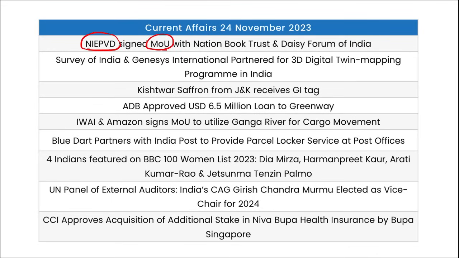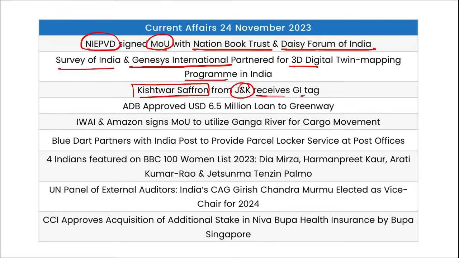NIEPVD signed an MOU with National Book Trust and Daisy Forum India. Survey of India and Genesis International partnered for a 3D digital twin mapping program in India. Kishtwar Saffron from Jammu and Kashmir received the GI tag. Asian Development Bank approved a $6.5 million loan to Greenway. IWAI and Amazon signed an MOU to utilize the Ganga River for cargo movement.